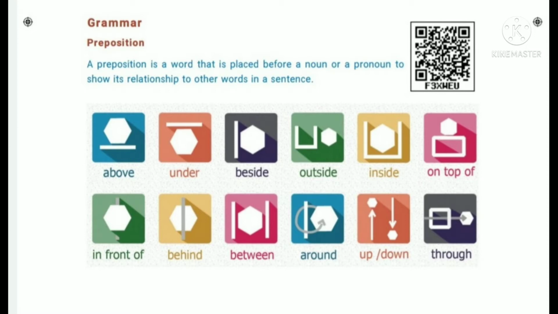In the second line: in front of, behind, between, around, up and down, and through. By seeing the pictures, you can easily understand the meaning of these words. These words are called prepositions.